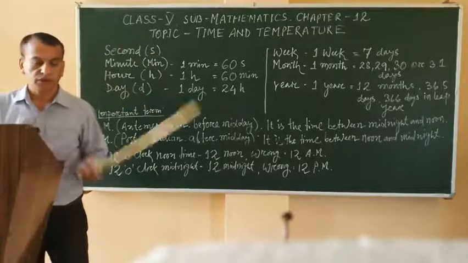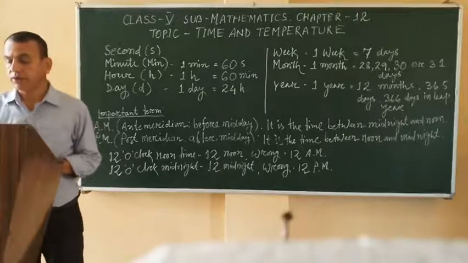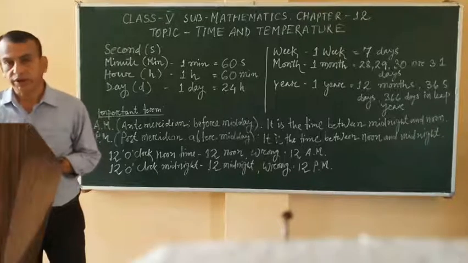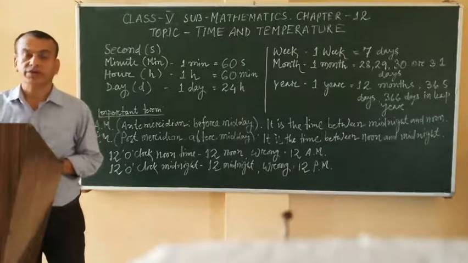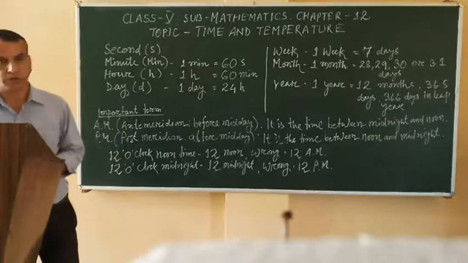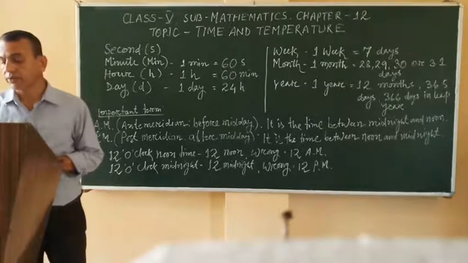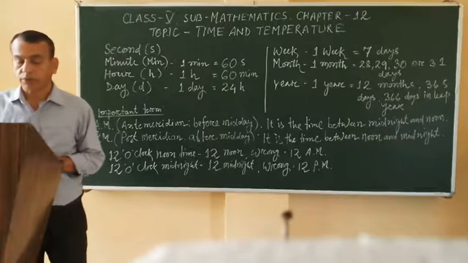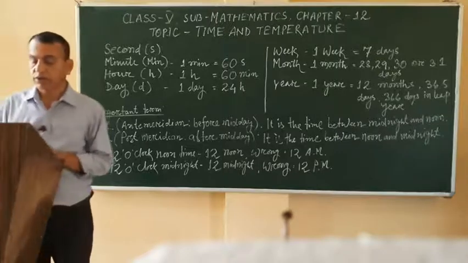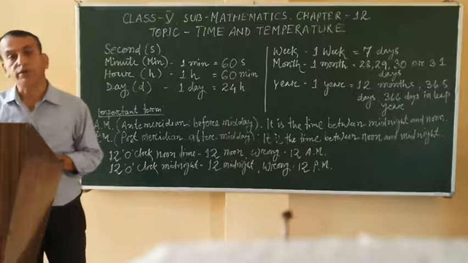The railways, airlines, bus timetables generally use the 24-hour system, and they have a 24-hour clock. Instead of starting again at 1 p.m. after 12 noon, the clock continues as 13 hours, 14 hours, and so on.